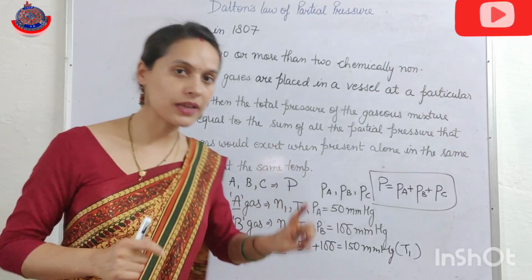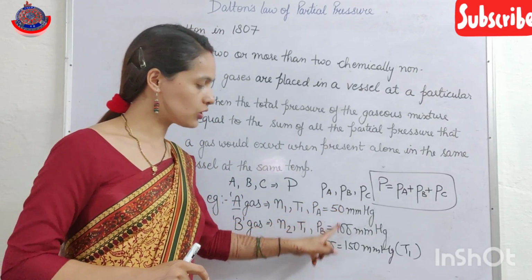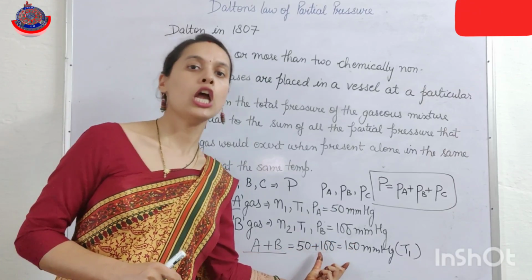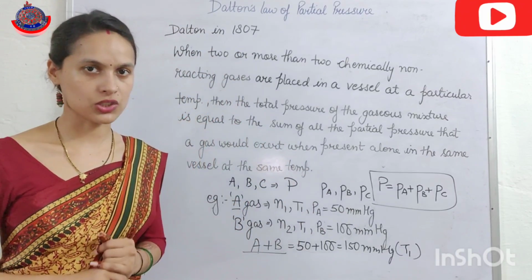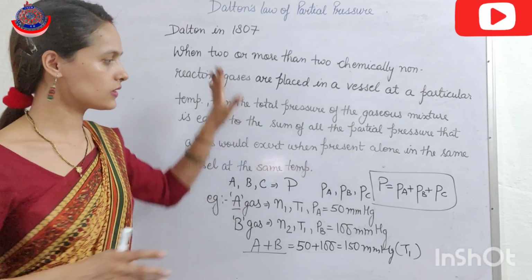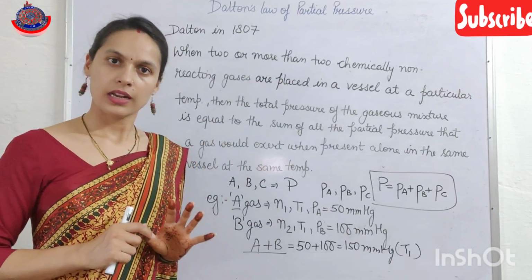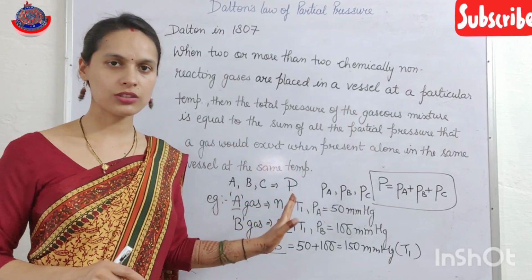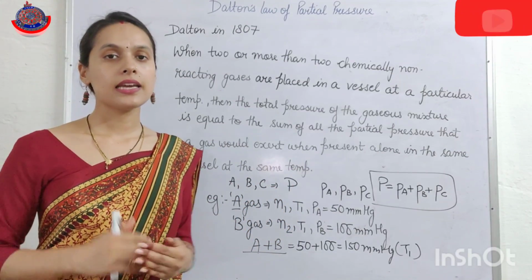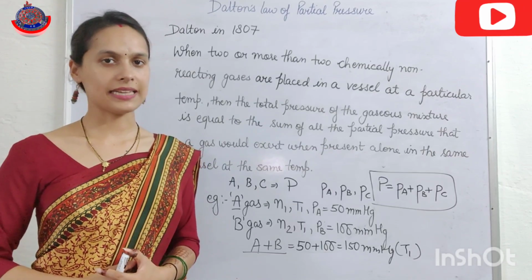So at the same temperature, the sum of the partial pressures of these two gases is equal to the total pressure of this gaseous mixture. I hope now Dalton's law of partial pressure statement is clear to you. Clear, beta? Any doubt from this topic?